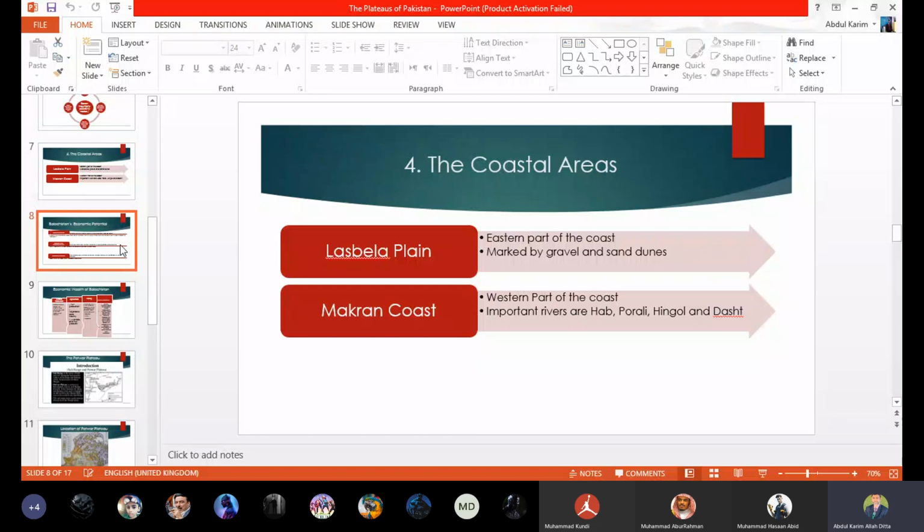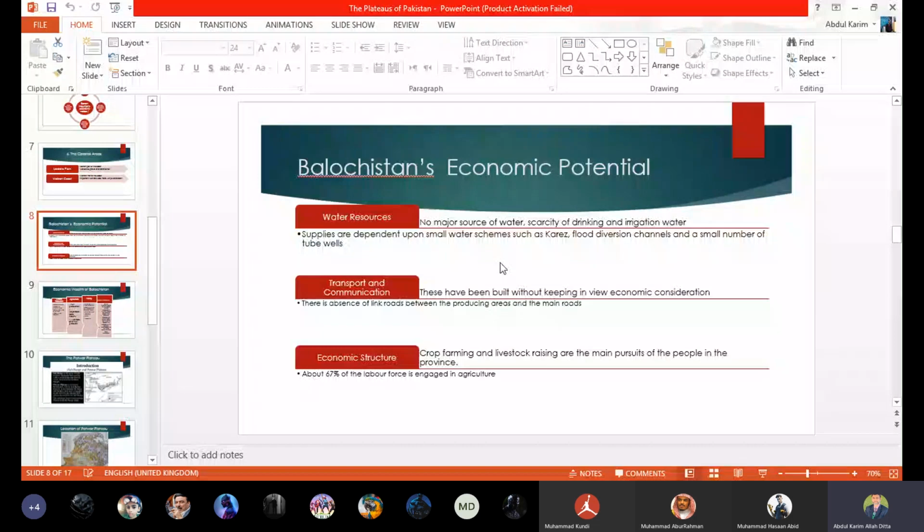It means that we have to justify the economic potential of Balochistan: in which fields does the economic potential lie? We have to explain each potential in a proper way, and to what extent we can use that potential.